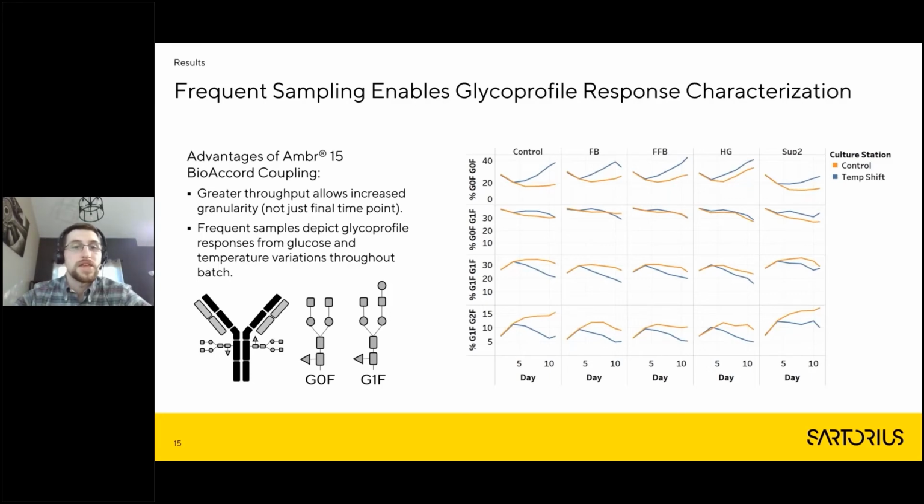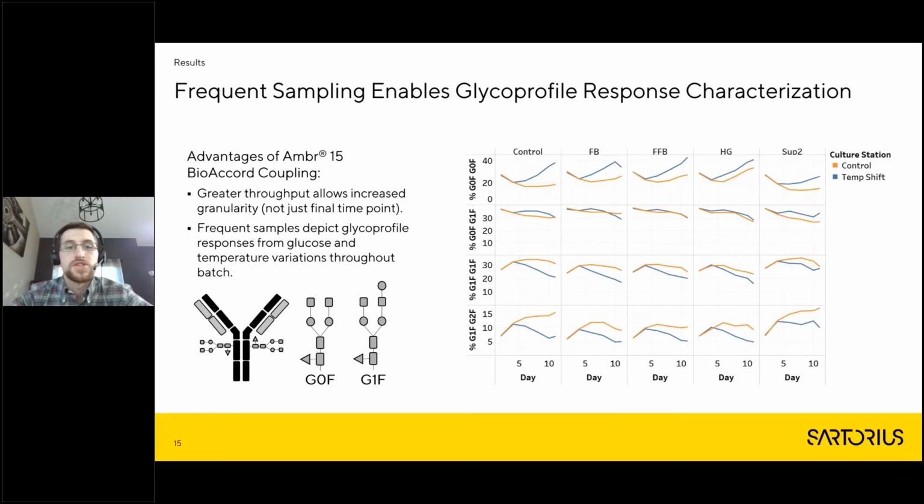So you can see right after about day 3, a large deviation occur in most of the major glycoforms here, which was really interesting that we could see that difference so quickly, and that it carried through throughout the different conditions and throughout the batch.